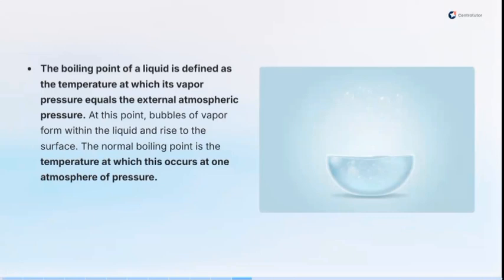When this kind of thing happens, liquids begin to form bubbles which rise to the top and try to escape from the surface of the liquid. So the normal boiling point can be defined as the temperature at which the vapor pressure is equal to 1 atmosphere. The atmospheric pressure is assumed to be 1 atmosphere.